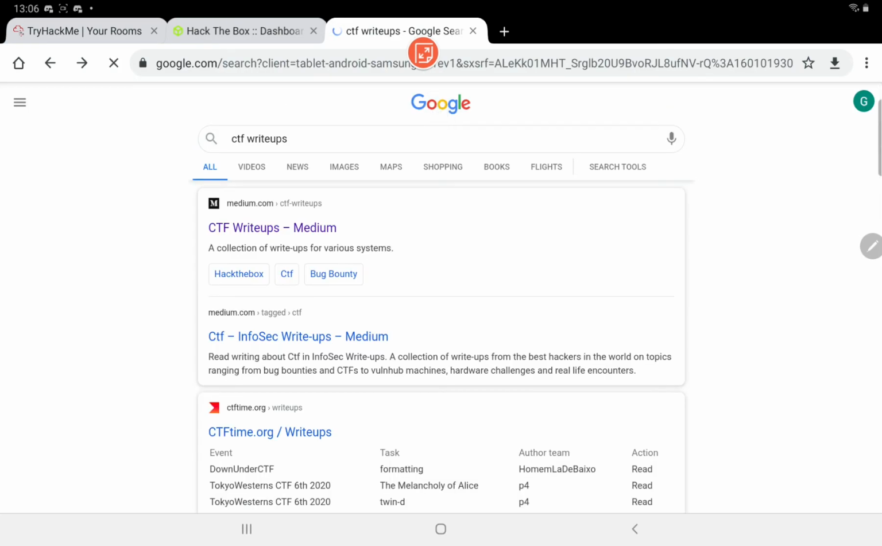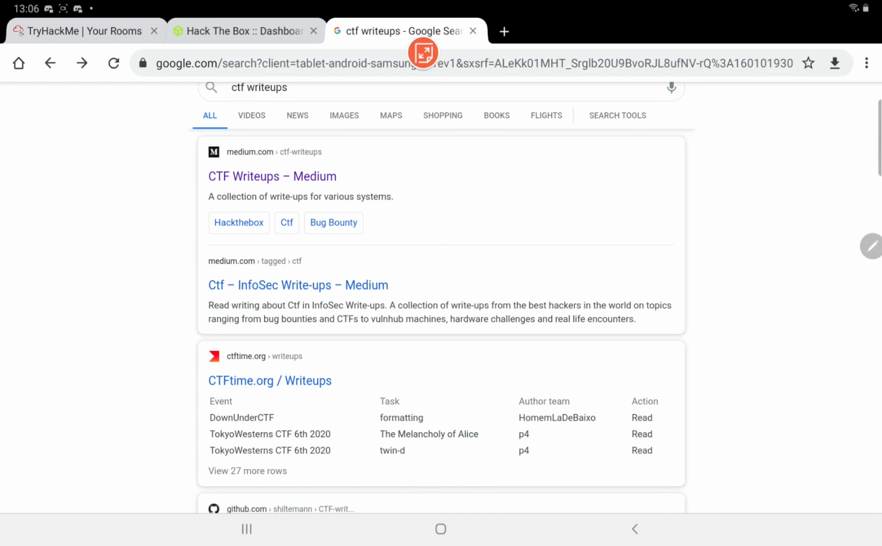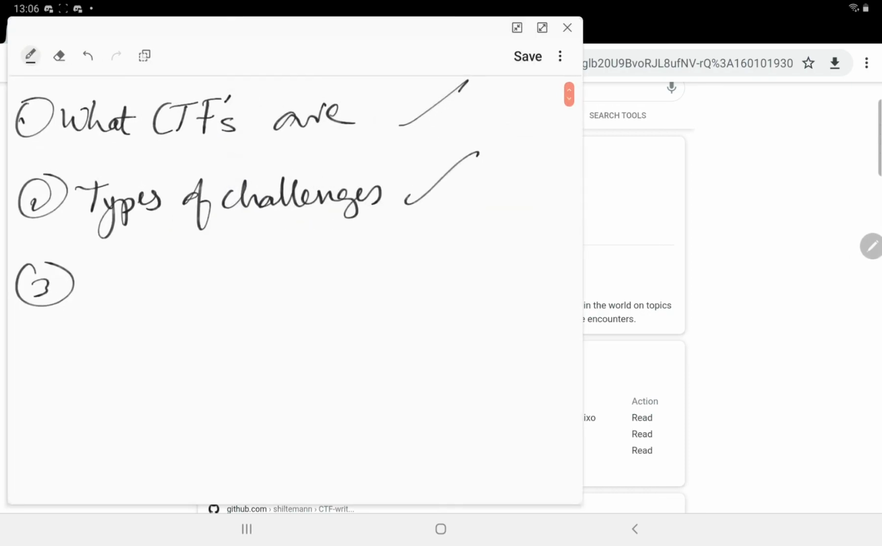Mostly, if you want to get into any tech company or tech industry in the information security field, they mostly check on these CTFs. So participating in these CTFs and getting good points is great. And this is what I wanted to tell you about CTFs.